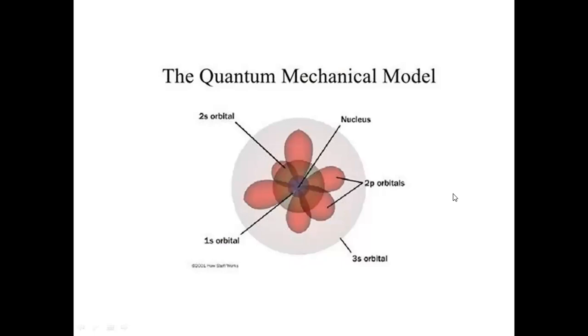S denotes spherical, and it's centered around the nucleus. The P-type electron orbitals are bilobed and centered around the nucleus. The 4 D-type electron orbitals are kind of clover lobes, centered around the nucleus. There is also a 5th type of D-type electron orbital, which is again bilobed with an encircling ring.